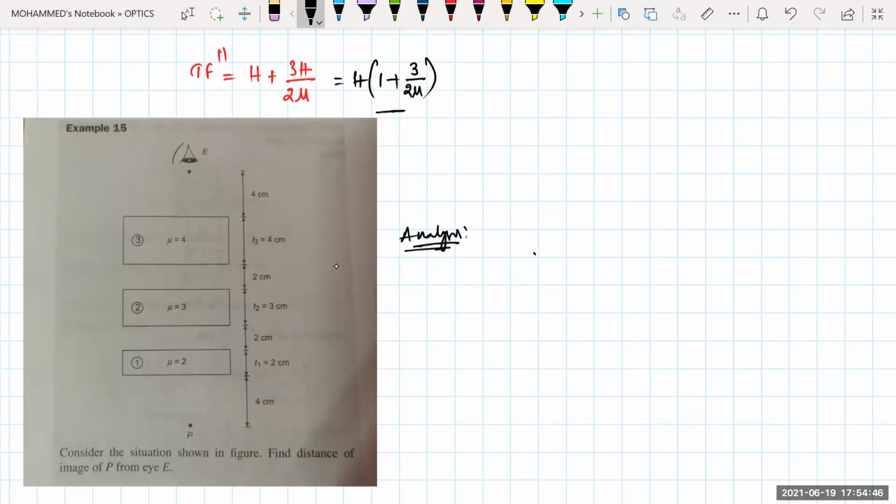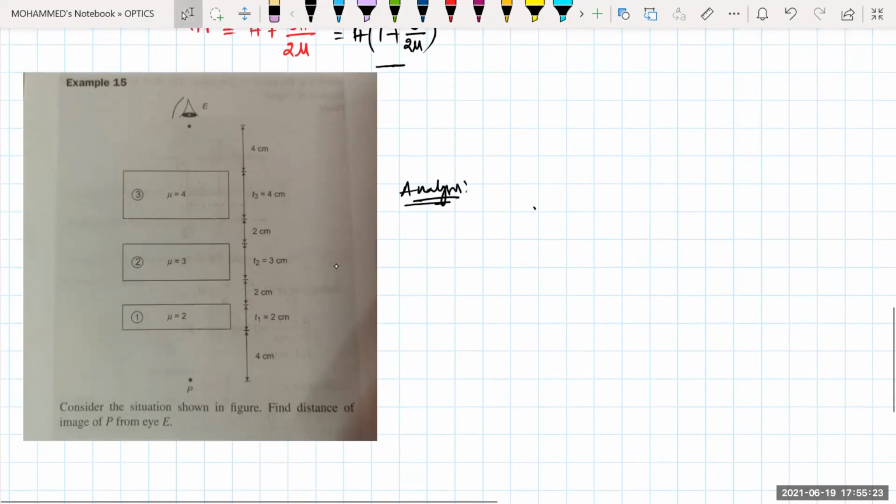From the slab 1, the first P is at a distance of 4 centimeter. Then you are having a slab of refractive index 2, then there is a thickness of a slab T. That means, you know that whenever an object is seen from the rarer medium to denser medium, there will be a shift. Will there be shift or not? What is the shift formula? When you are seeing it from rarer medium to denser medium, it appears to be nearer. So shift is T into 1 minus 1 by mu.